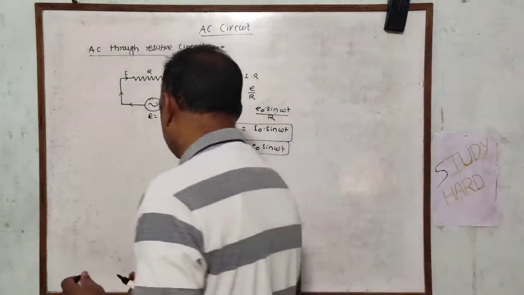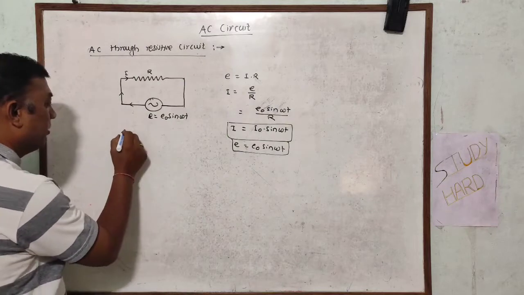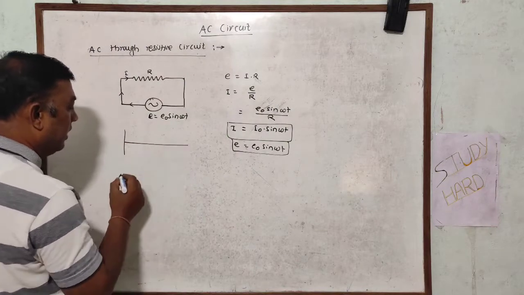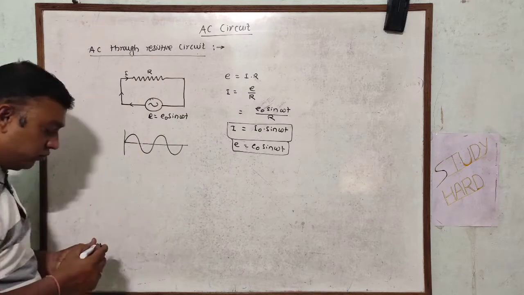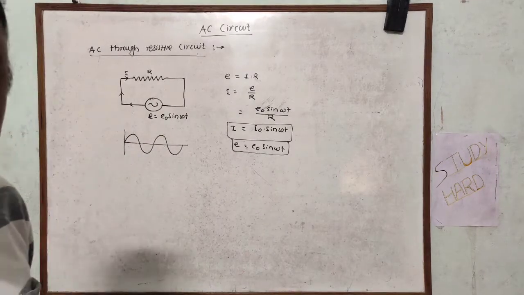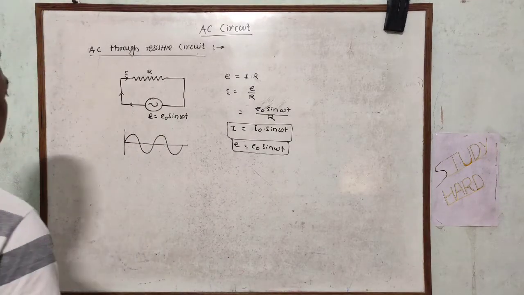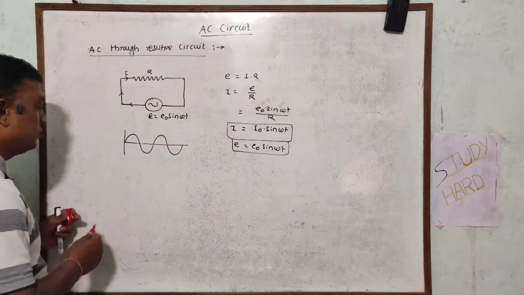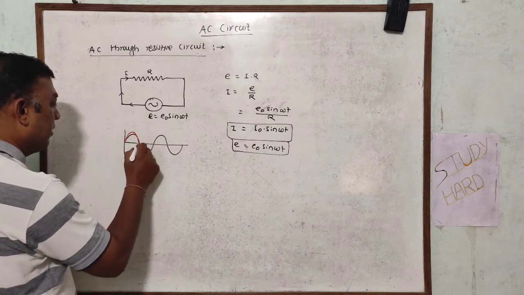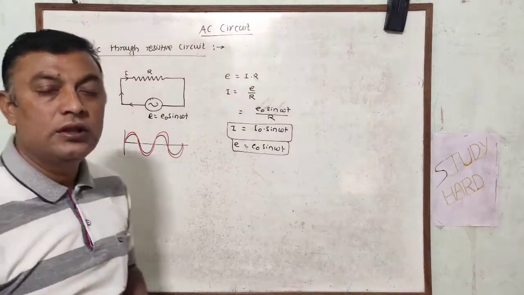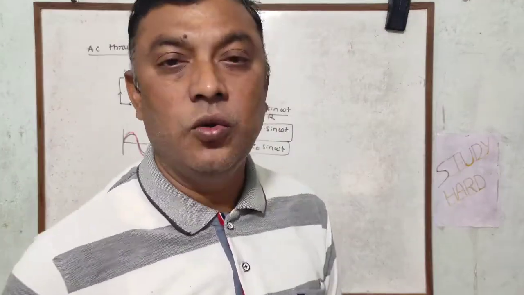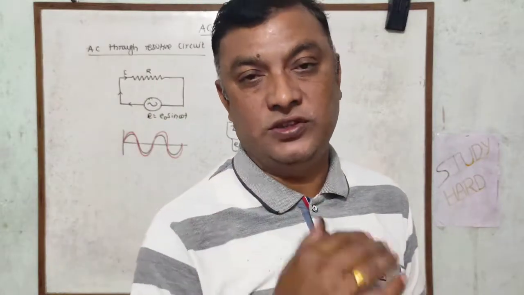Hence if you plot the graph between the current and the voltage, the nature of the graph is found to be the same. जसं आपण या ठिकाणी बघतो की this is the alternating EMF that I am going to show. The same graph I can show for the alternating current also. That means the current and the voltage are in the same phase.